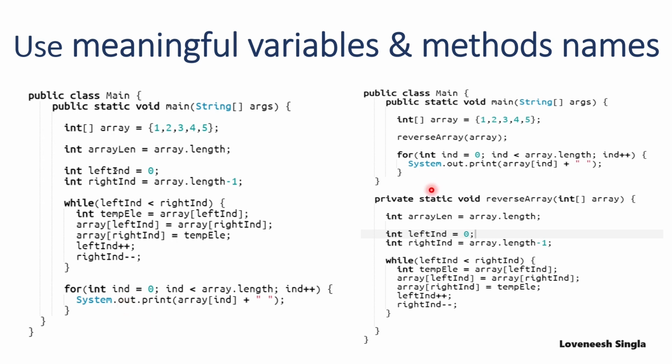In the next example, I moved this code to a separate method, and I used the name reverseArray. Looking at this method name, it is clear that the task of this method is to reverse the array. Always use the correct naming convention. In the arrayLength variable, the first letter of the second word is in uppercase, and similarly for leftIndex, rightIndex, and reverseArray. So it is highly important to use meaningful variable and method names and the correct naming convention to show the interviewer how well you can write clean code.